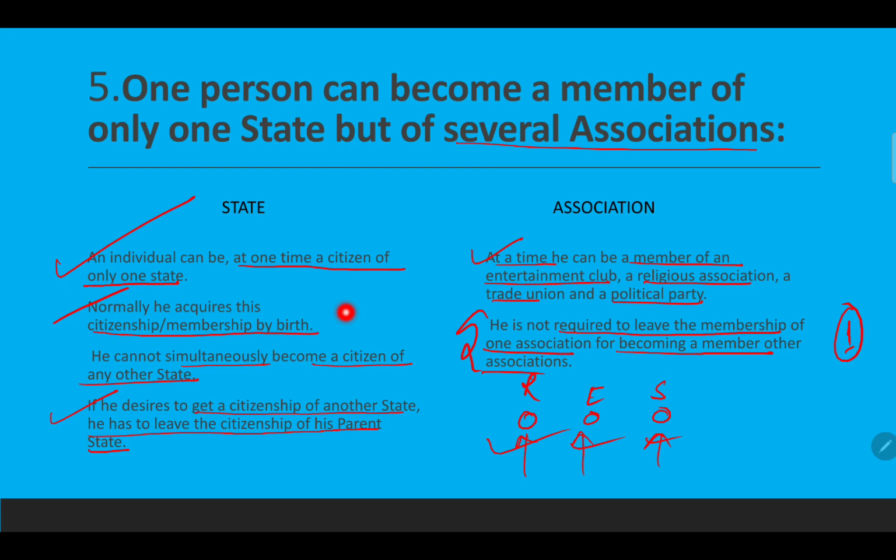Okay, he's in a multiplicity. Association works in a multiplicity, as I can join various associations, whichever I like, and whichever objectives I can make out that are good to attain certain needs. Okay, so this is the difference between state and association accordingly.